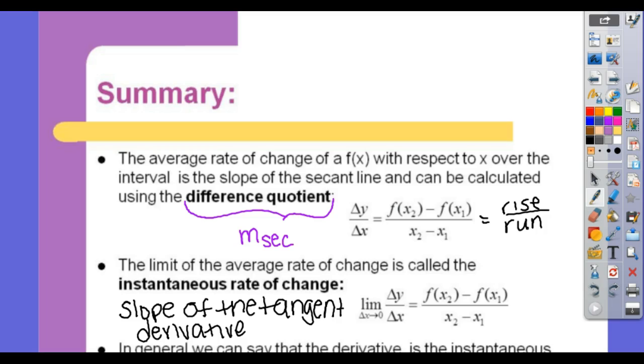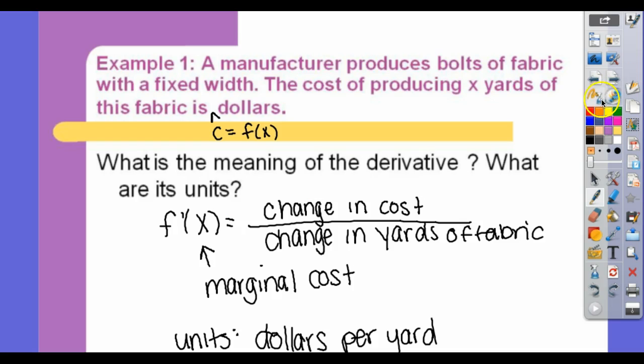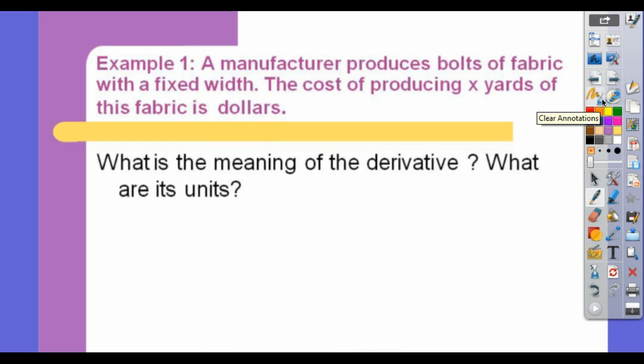You can look at these problems in terms of economics. So companies could look at them in terms of manufacturing. So this is like, hey, what does this mean? It says a manufacturer produces bolts of fabric with a fixed width. The cost of producing x yards of this fabric is f(x) dollars.